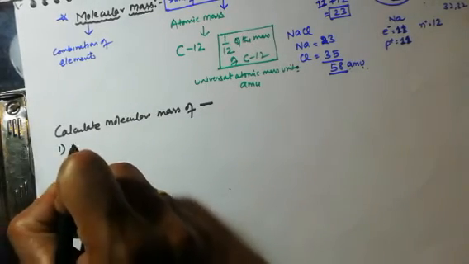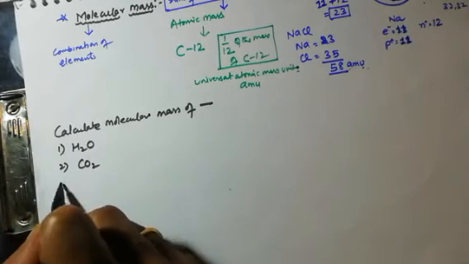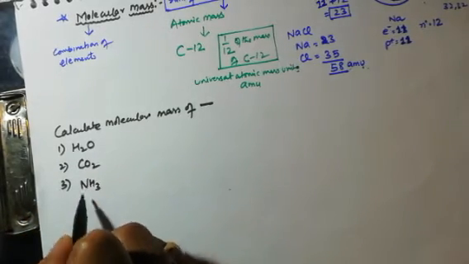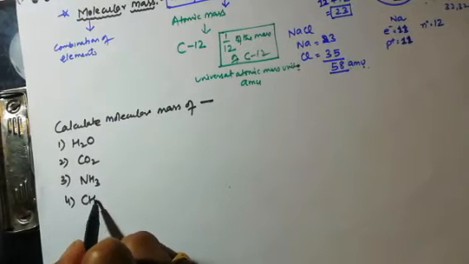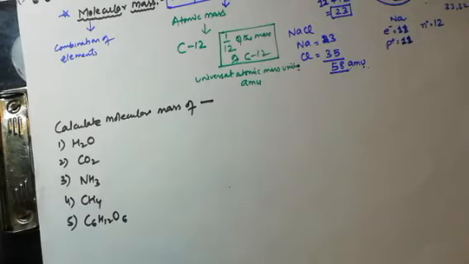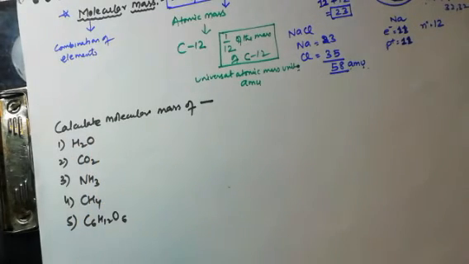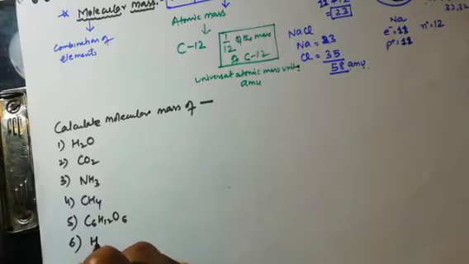So suppose a question comes: calculate the molecular mass of H2O, CO2, NH3, CH4, C6H12O6. Okay, so we can calculate. Here I want to tell you just one example. The rest of the examples you can do at home.